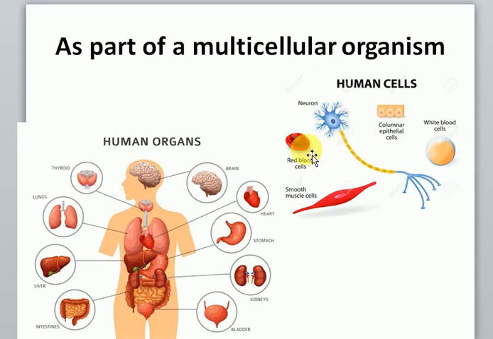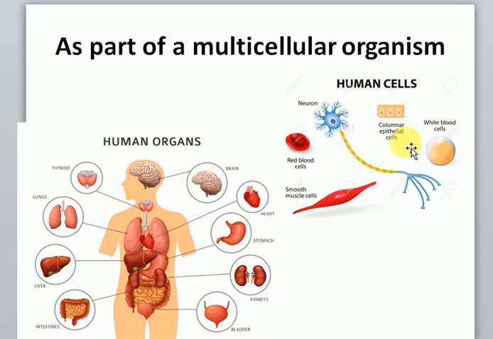Looking at the blood, it has different cells in it. The cells of the brain are neurons. The cells of the blood could be red blood cells or white blood cells. The cells of the skin or tissues of the body, see it here, columnar epithelial cell, that's a type of cell. Muscle cells also have theirs. So it means that this whole human is made up of different types of cells, such as these.